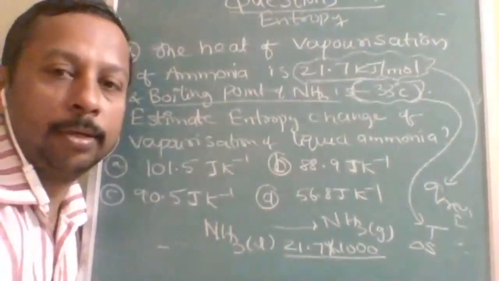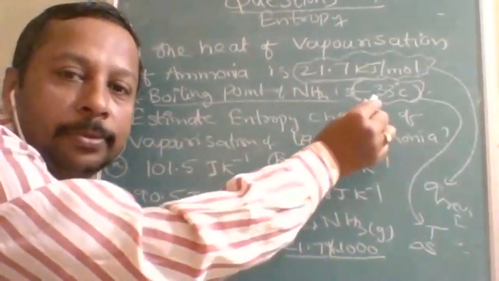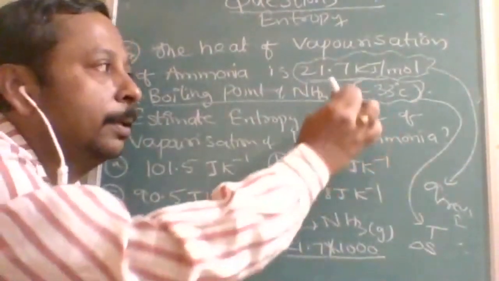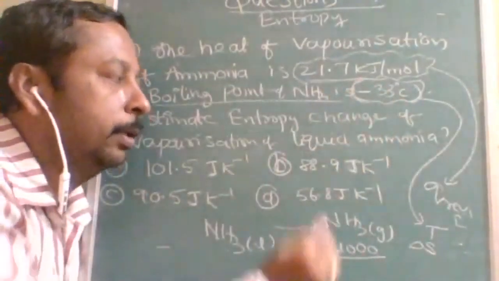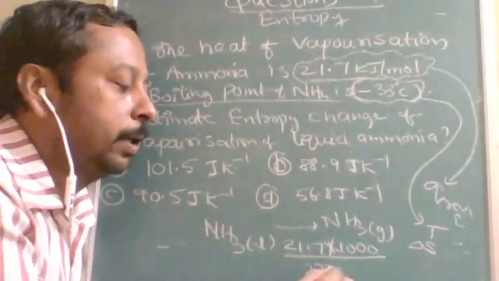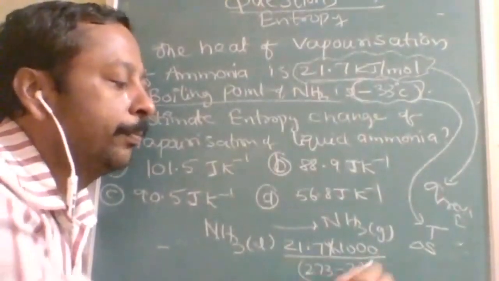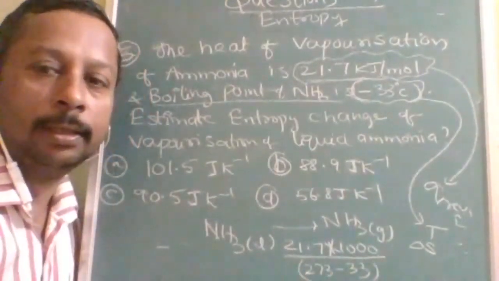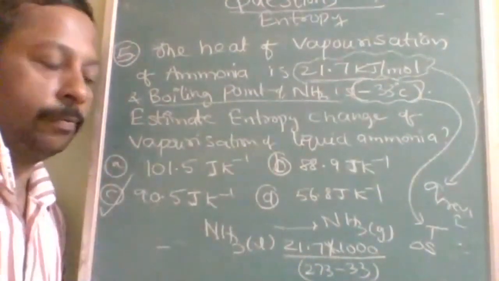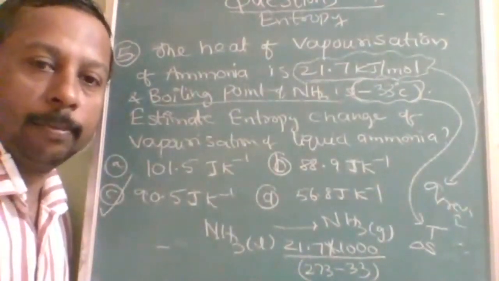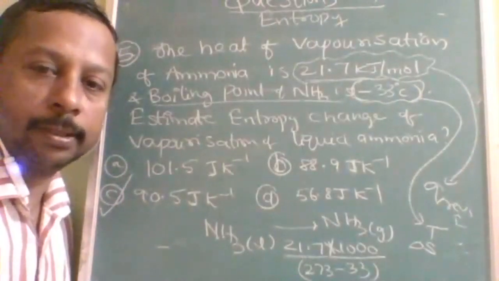The second problem: in temperature, never substitute degrees Celsius directly. Convert it, 273 minus 33. Then you will get the answer. The answer is 90.5 J K inverse.